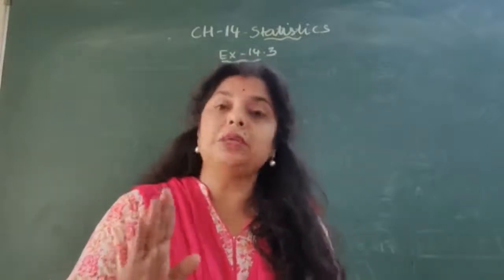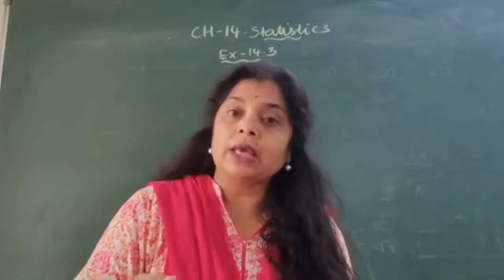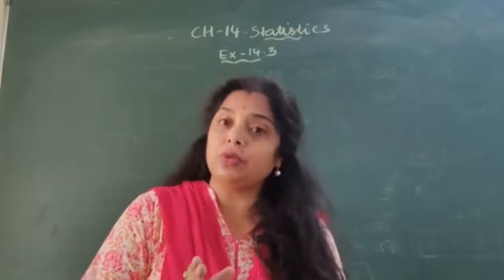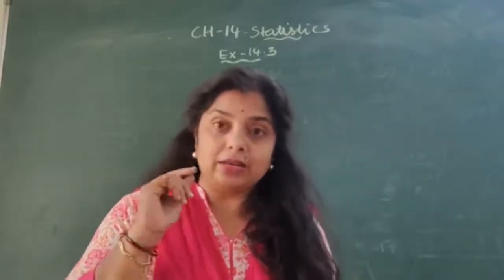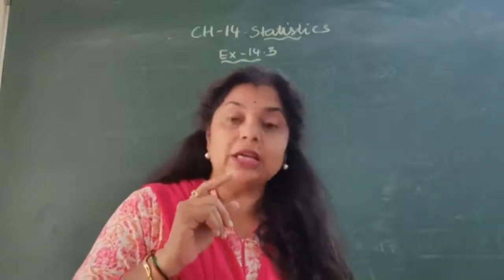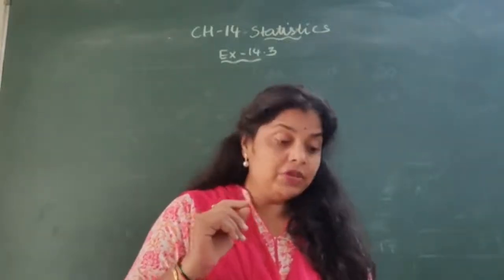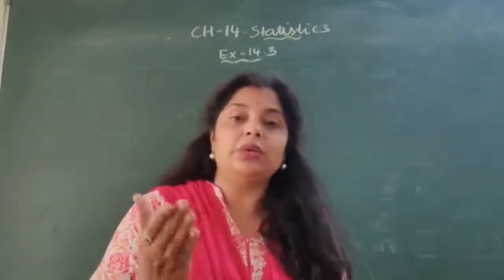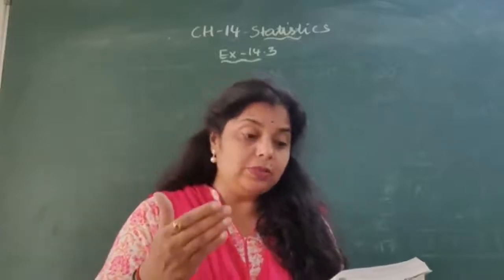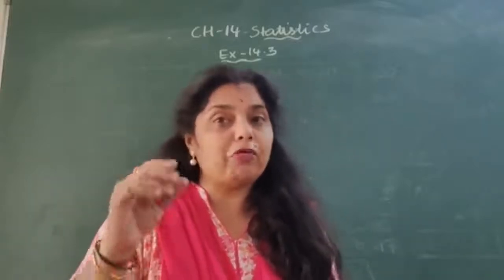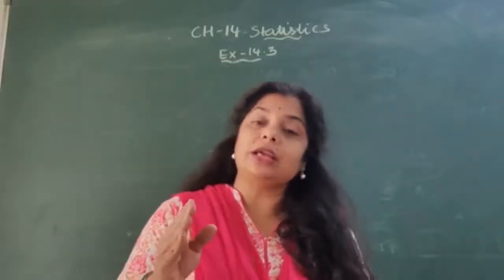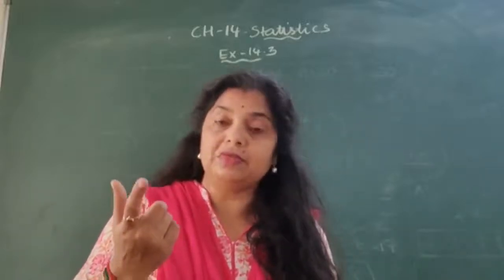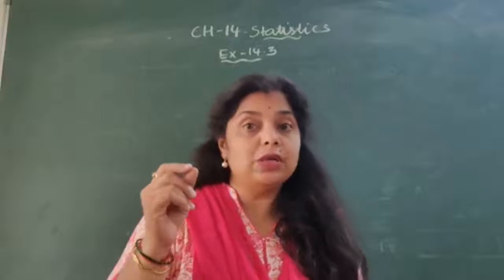To find the median we want the frequency also, and therefore by using the cumulative frequency we are going to first find the frequency of each class. Again, the second thing: the age in years is given, which doesn't have any class. There is no class interval. It is just given below 20, below 25, below 30, below 35. If you notice, there is a gap of 5. So can we make a class whose class size is 5? Yes, we can.